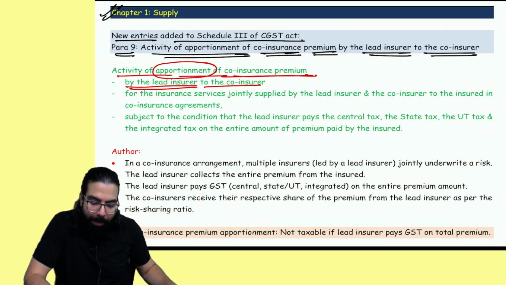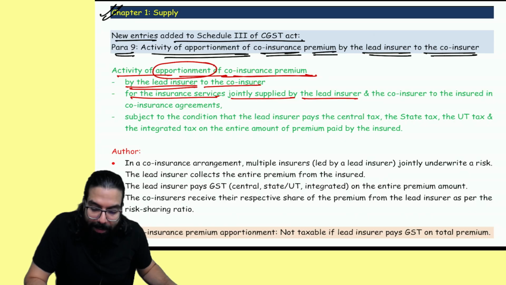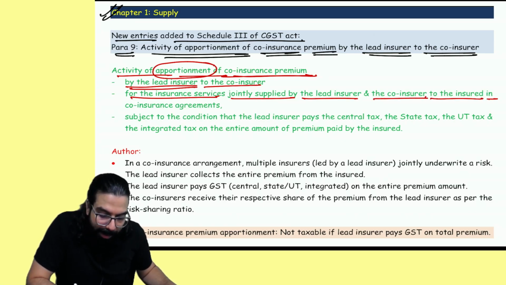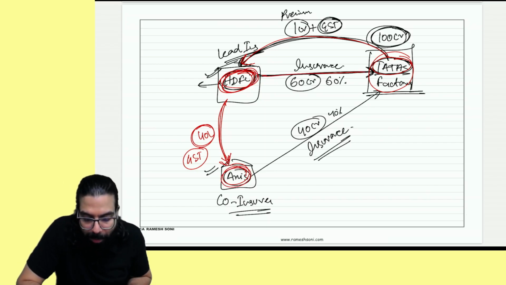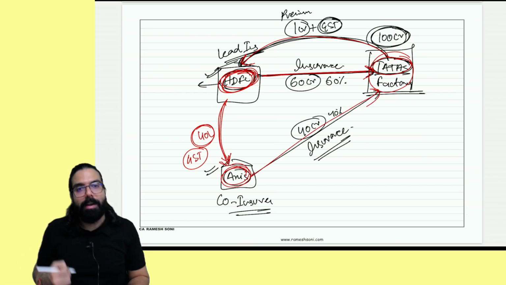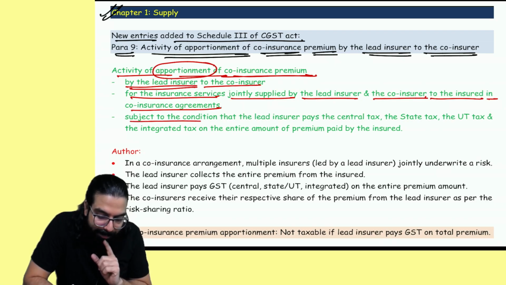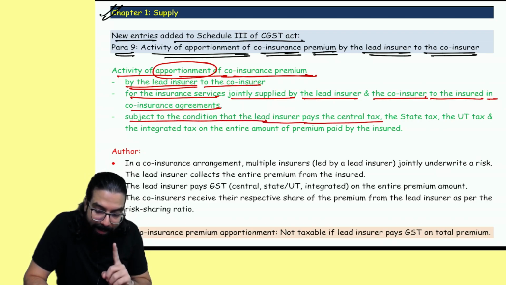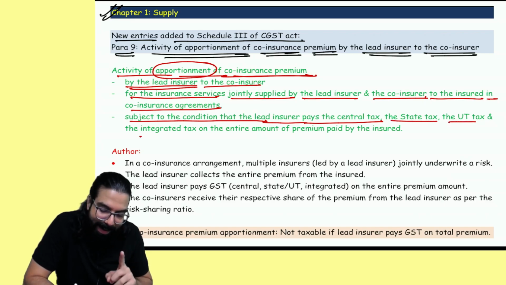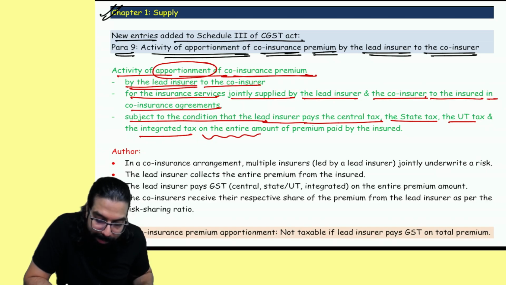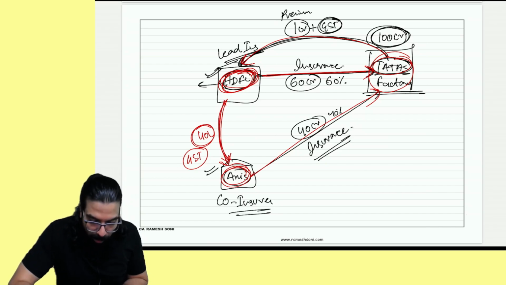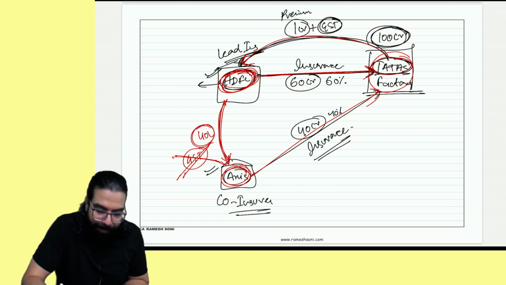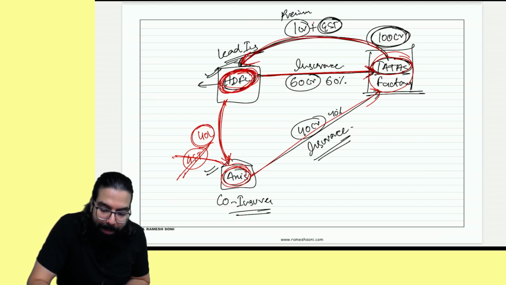Then what happened? For insurance service jointly supplied by the lead insurer and co-insurer to the insured in a co-insurance agreement. So basically, Axis and HDFC had done a co-insurance agreement where they jointly insured Tata's. This is subject to the condition that the lead insurer paid CGST, SGST, UTGST and IGST, whatever is applicable, on the entire amount of premium paid by the insured. So basically, sir, on this 40 crore there will be no GST, provided HDFC, on the total premium that has been collected, has gone ahead and paid the GST.